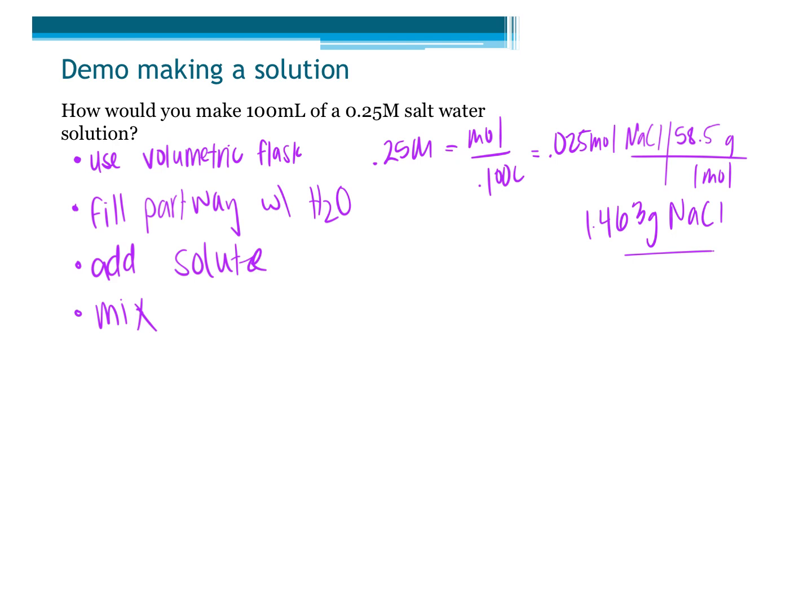And now I've got to fill it really, really carefully to the line. If I was closer to a sink, I might fill a little bit more. But I've got to go really carefully to make sure that the meniscus, you remember what the meniscus is? The curve, right? We want the bottom of the meniscus on that line. So we're going to fill it very carefully at the end. You might even say that at the end we fill it drop by drop. So we're getting close, close, close, close.